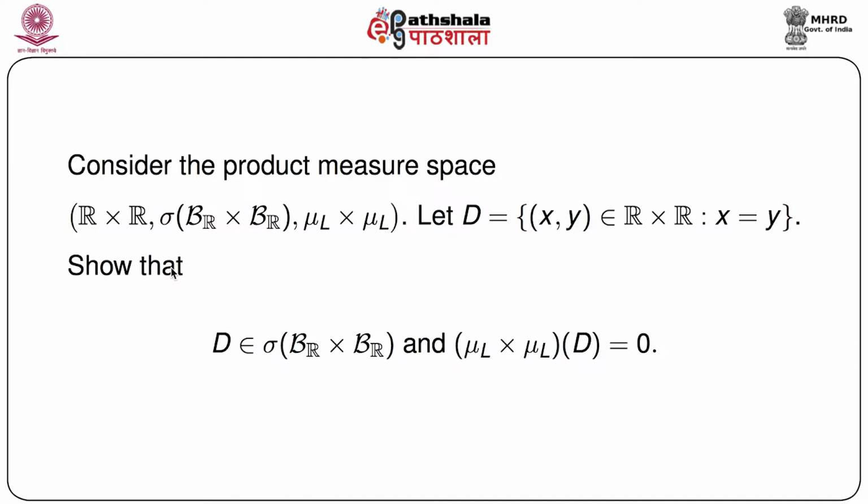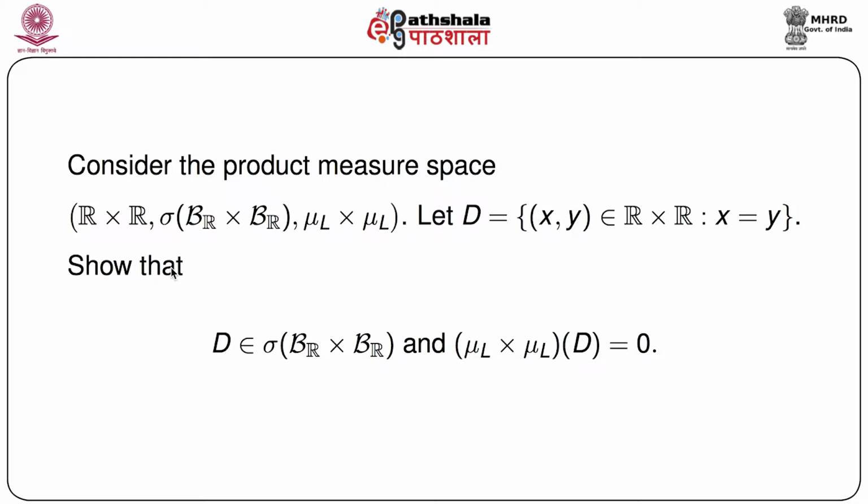As we know, any measure space has 3 quantities. One is big omega, another is a sigma field generated by that big omega, and a measure defined on omega and the sigma field. So a product measure comes from 2 different measure spaces combined together in a certain way. In this case we assume that the main set, or the big set, is R cross R, the real line cross the real line, and then the sigma field generated by script B over R cross script B over R.